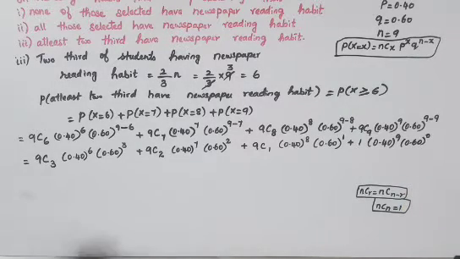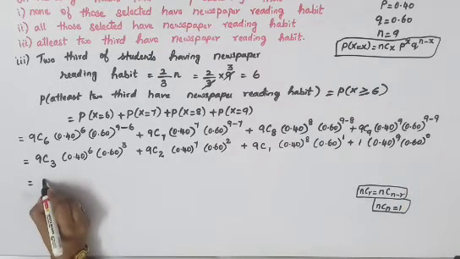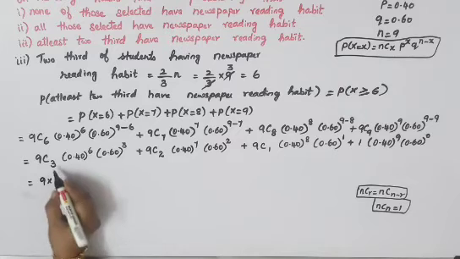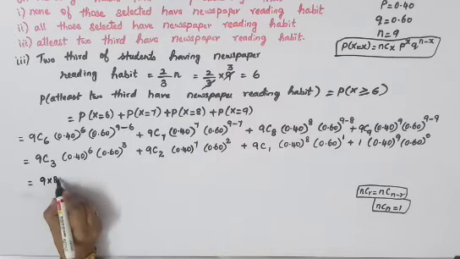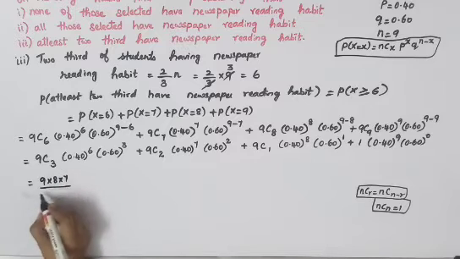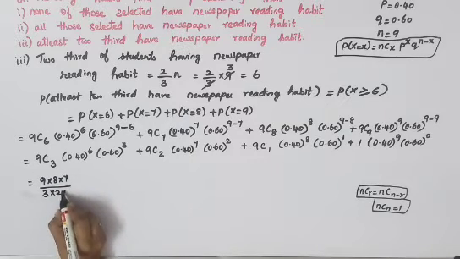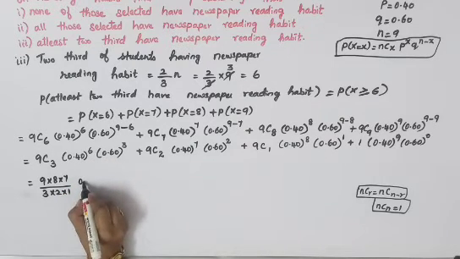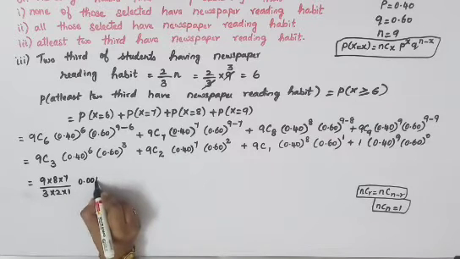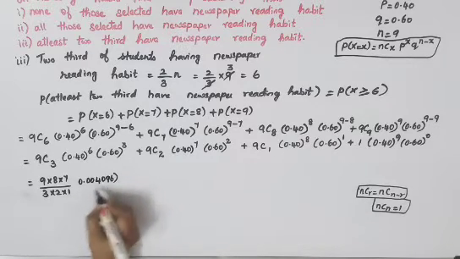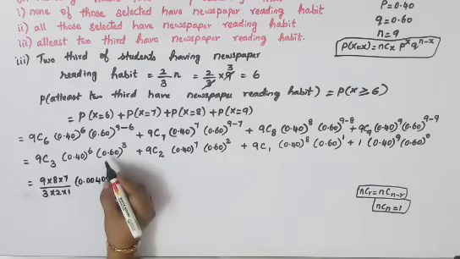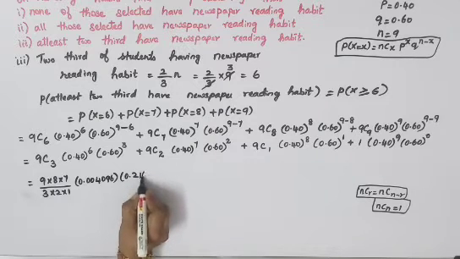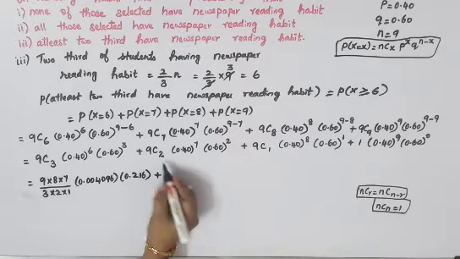So your next line is, which is equal to 9C3. Now we'll use your combination formula. 9 into, up to 3 numbers you'll have to go down, so 9 into 8 into 7 divided by starting with this 3, so 3 into 2 into 1, and into 0.40 the whole power 6 is 0.004096. You can use your calculator for these numbers. Again next one is 0.60 the whole power 3.